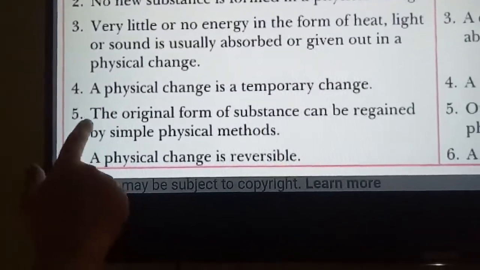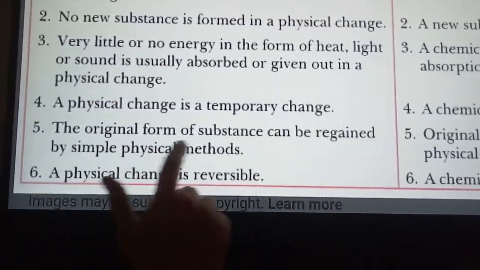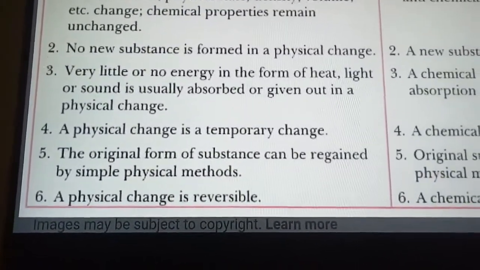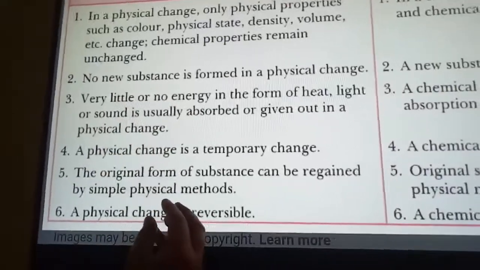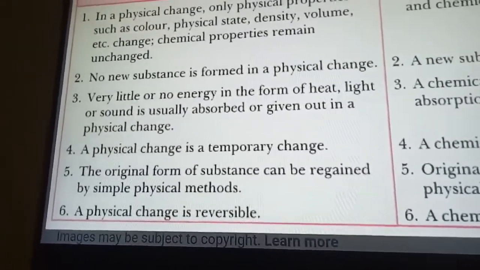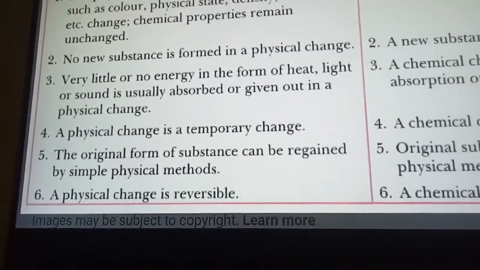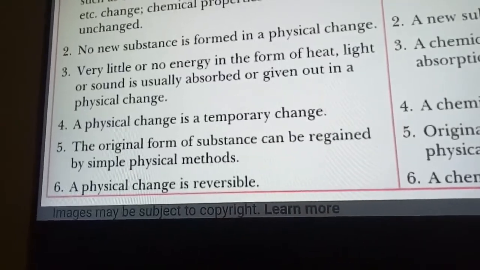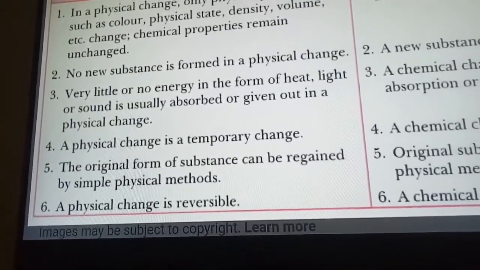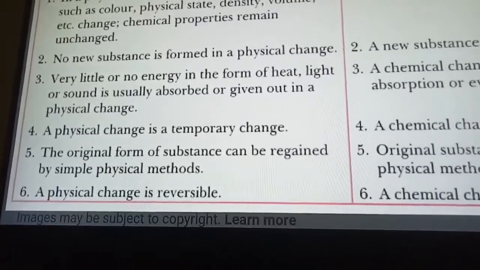Now let us see the fifth point. The original form of a substance can be regained by simple physical methods. For example, suppose you dissolve sugar in water. Just now we have seen that when we heat the water or evaporate the water, we can get back the sugar or salt which we dissolved into the water.